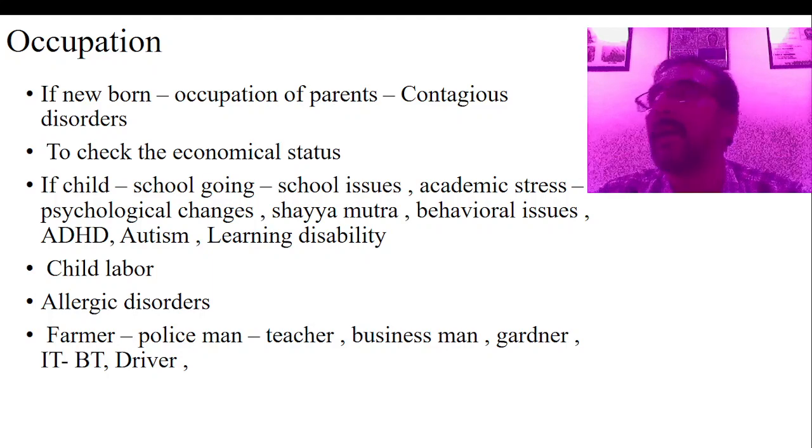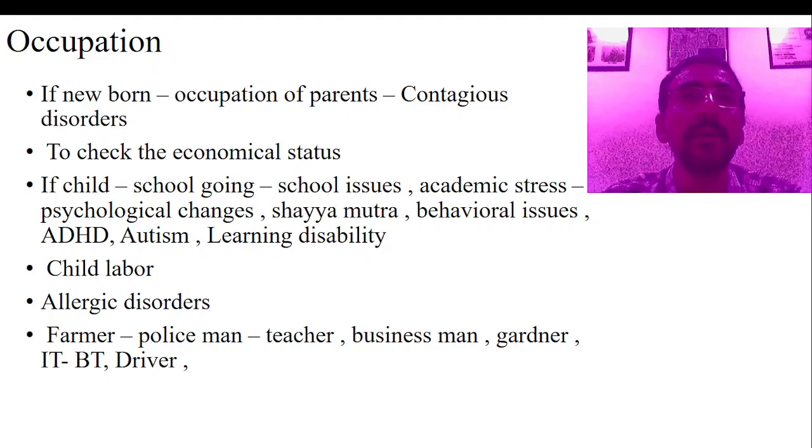Then if you come to adult history taking, we have different issues, isn't it? If the adult is a farmer, then allergic disorders are more. If a policeman, or traffic policeman, then varicosity of the veins. If a teacher, dust allergy or vocal cord problems are more.